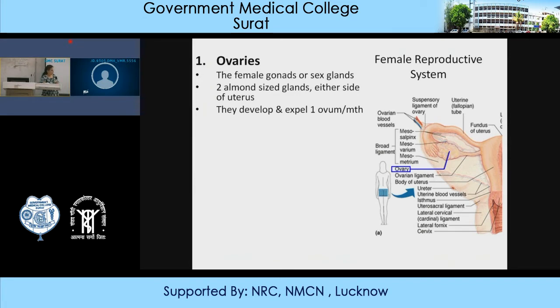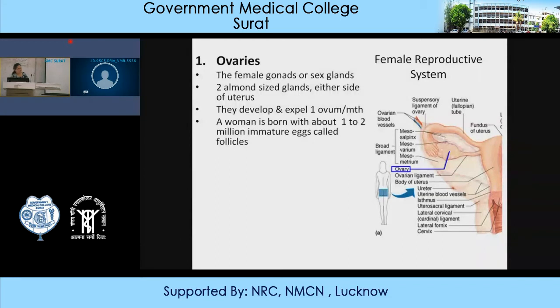In many different conditions, twins and triplets can be formed, but normally it is one fetus with one fertilization.